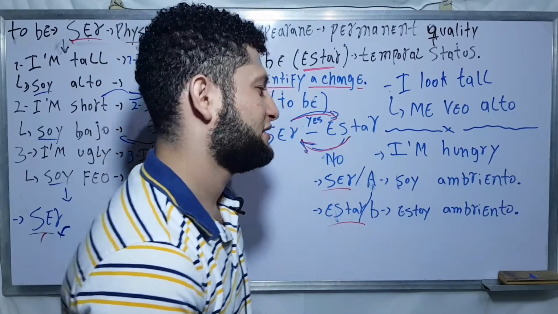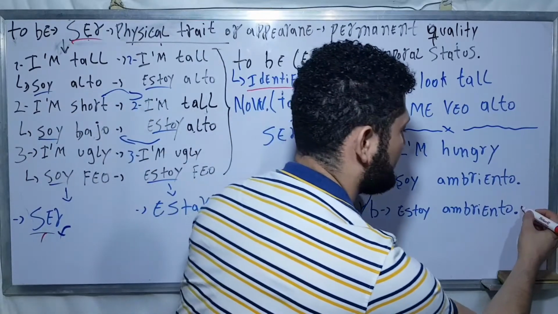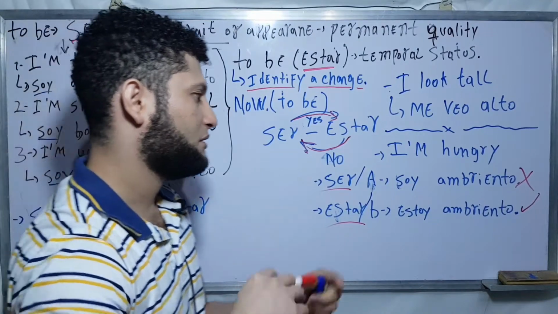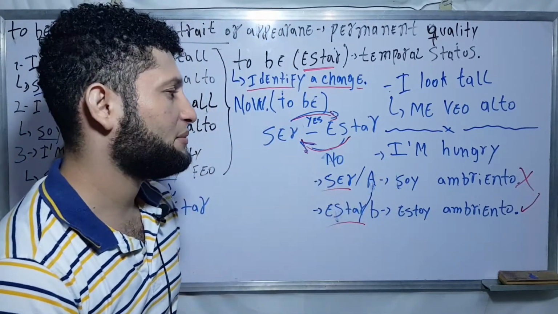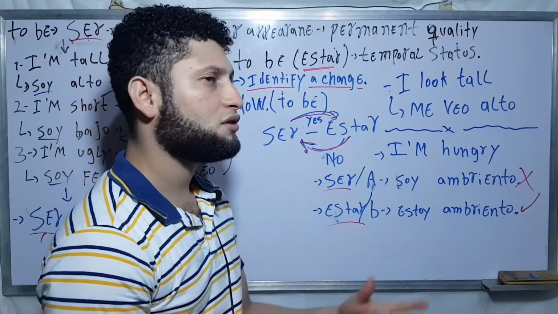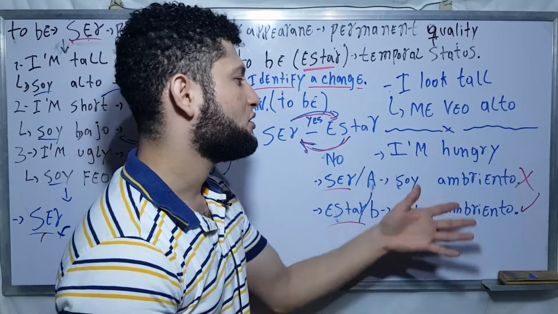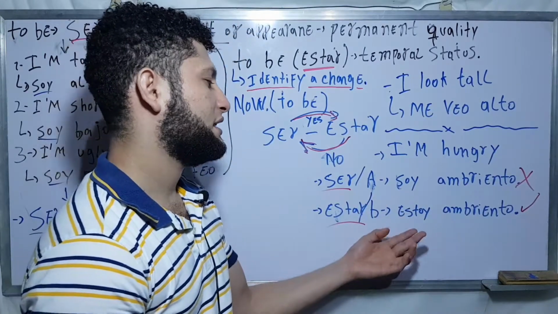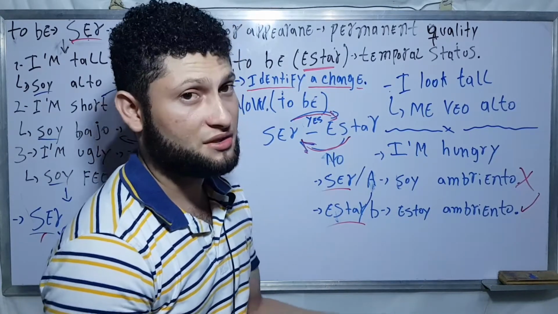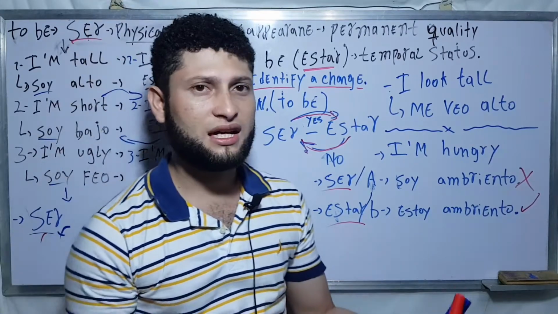I don't think so. Okay, and then the good answer in this case is that one. And this one is a mistake. Maybe you can say, but I am hungry all the time. I am always hungry. So you need to say that with the verb estar, because it's a condition. Okay, now we will see another one.